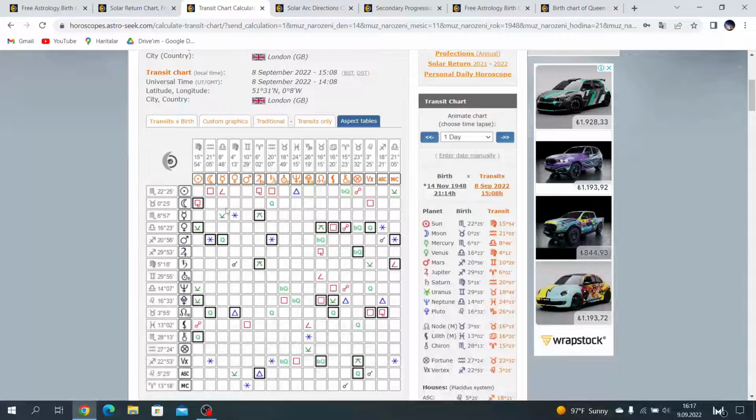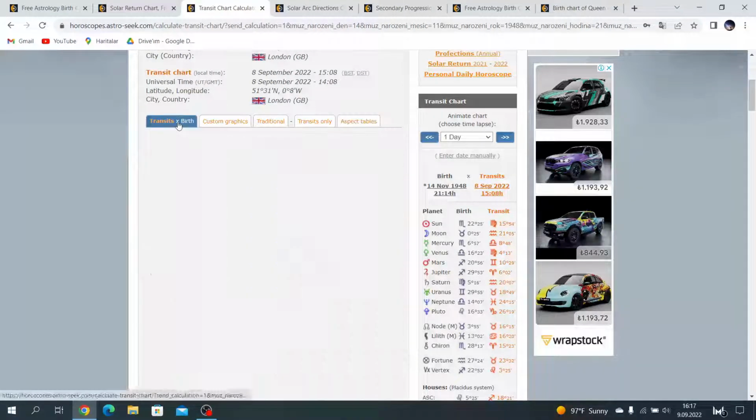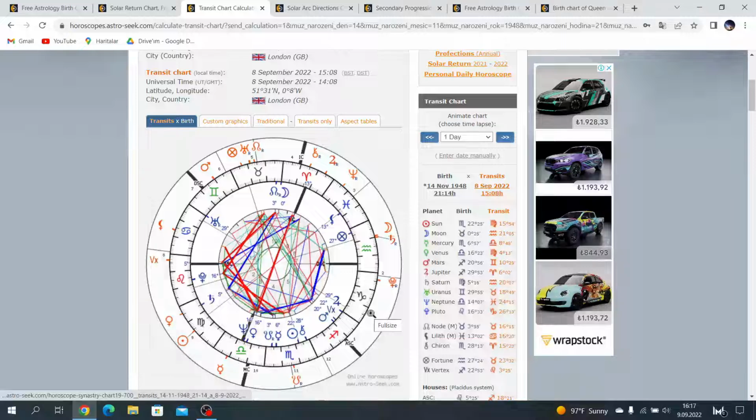In transit, something interesting I try to see. Okay, this is enough. Some good aspects we see in charts are mostly about reincarnation, like north node ruler Venus trine north node. North node is not only related to our past nodal axis, they are moon nodes. Moon is related to family. Moon nodes are also related to reincarnation, and Venus, his north node ruler, trine his north node. This is also a reincarnation indicator.